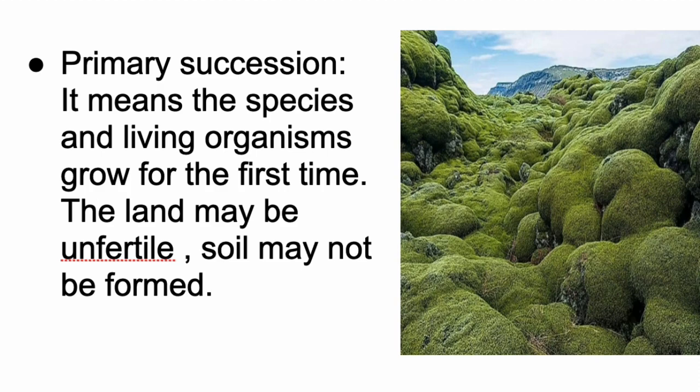Millions of years ago, when only rocks were present on the earth, due to weathering the rocks were converted into soil, and for the first time ecological succession took place, and that is called primary succession. Whenever ecological succession takes place for the first time in an area, it is called primary succession.